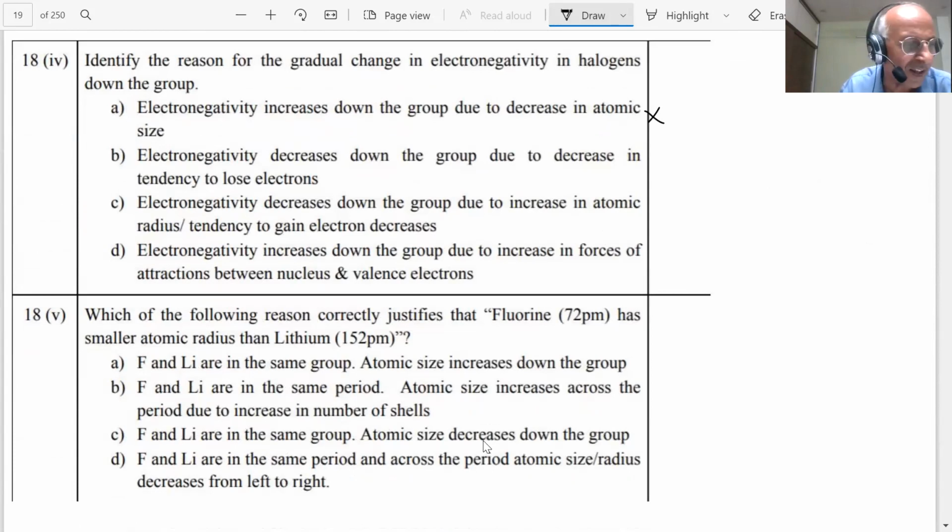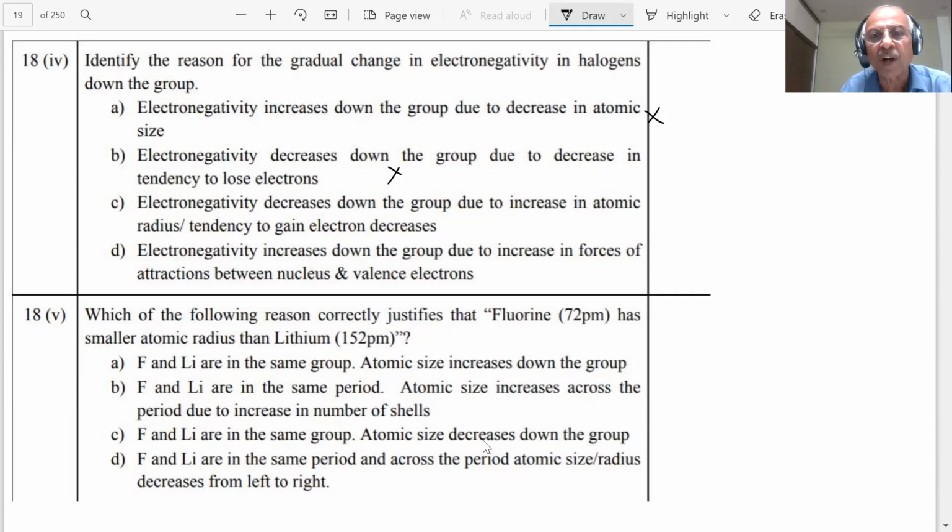Electronegativity is not related to loss of electrons, so that is also wrong. Electronegativity decreases down the group due to increase in atomic radius. That is correct. Tendency to gain electrons decreases is wrong, student.